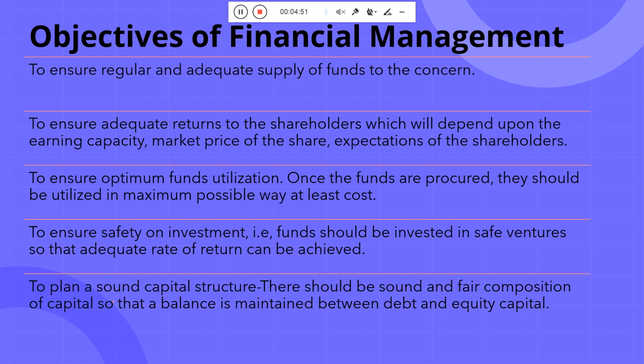To plan a sound capital structure, there should be a sound and fair composition of capital so that a balance is maintained between debt and equity. So what is debt and equity?